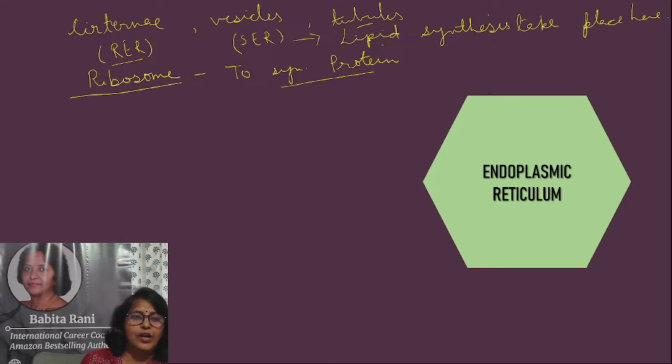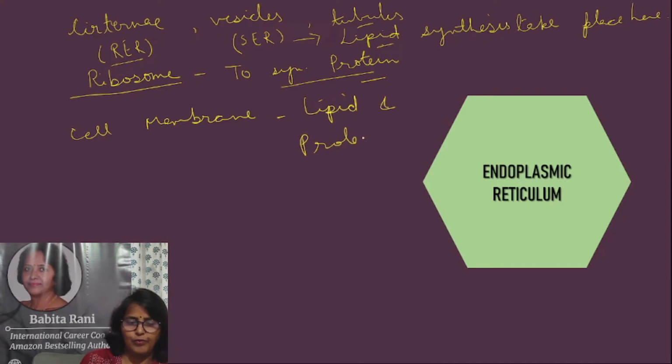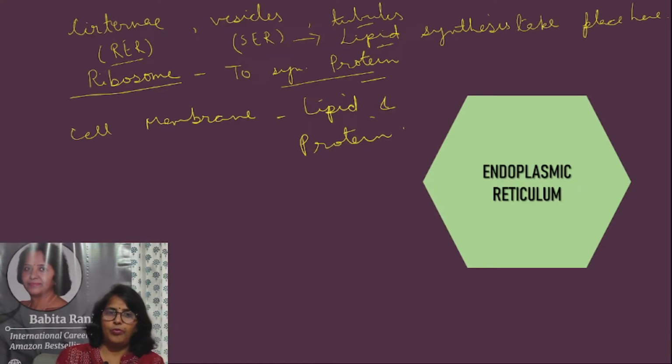As you know, lipid and protein are important constituents of the cell membrane. The cell membrane is made up of lipid and protein, and both of them are manufactured in endoplasmic reticulum: protein on rough endoplasmic reticulum and lipid on smooth endoplasmic reticulum.